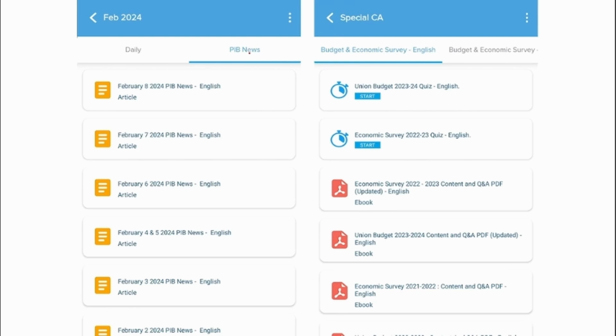We also provide you with the PIB news on a day-to-day basis, which you can go and read in these particular tabs. Apart from that, we also provide the union budget and economic survey. After reading the PDF, you can also go and attend the quiz. This is available in the special CA category.